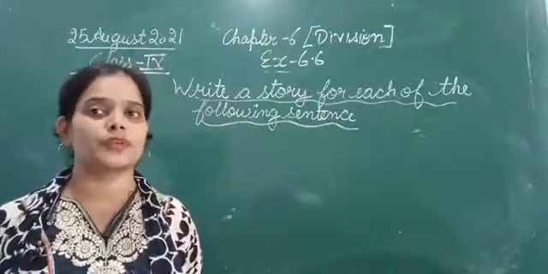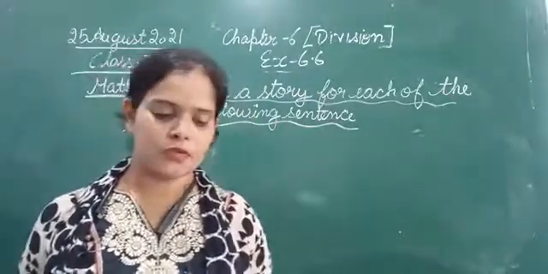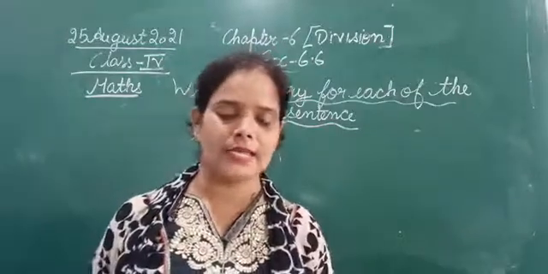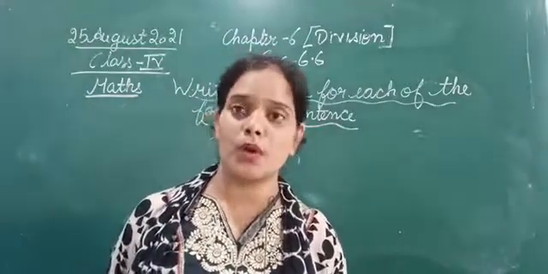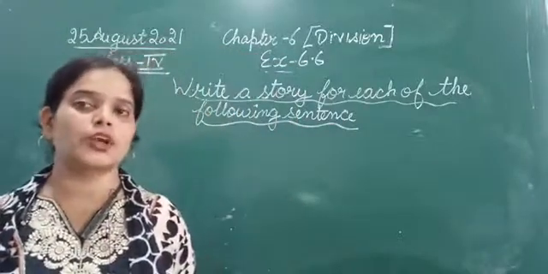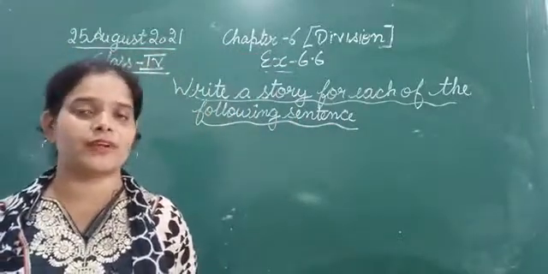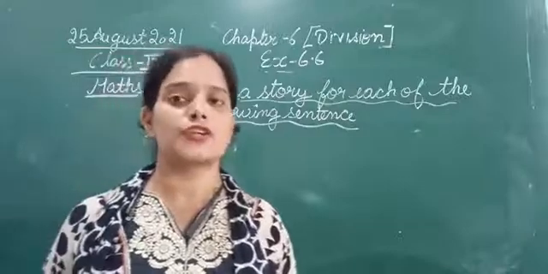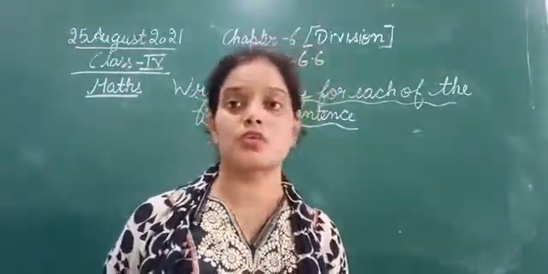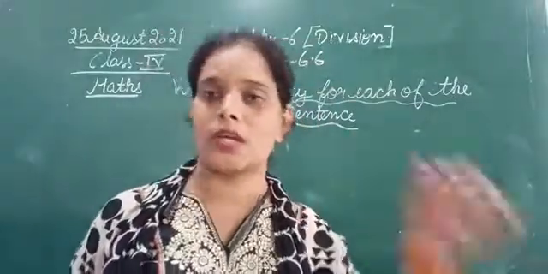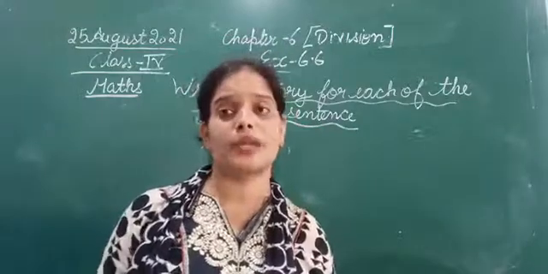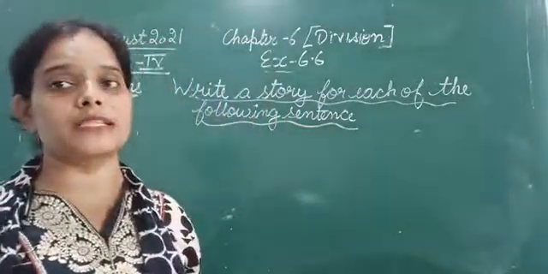So let's see the number sentences and then we will frame the word problem. The word problem will be in the form of a story. It should not be a short one like what should be added or what should be divided. That should be like a story, just like the story word problems and story sums in your book. So you have to frame the questions for the given number sentence.